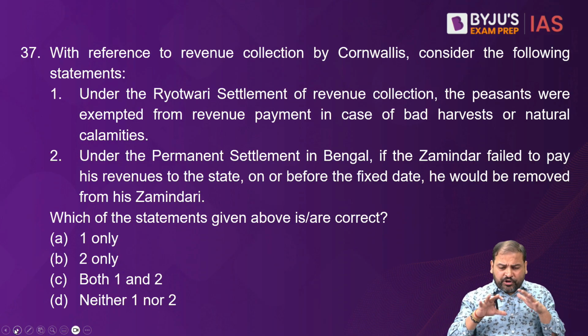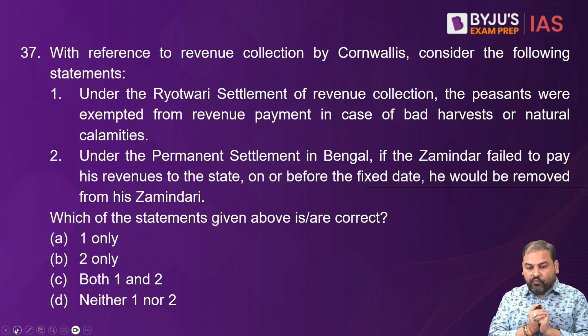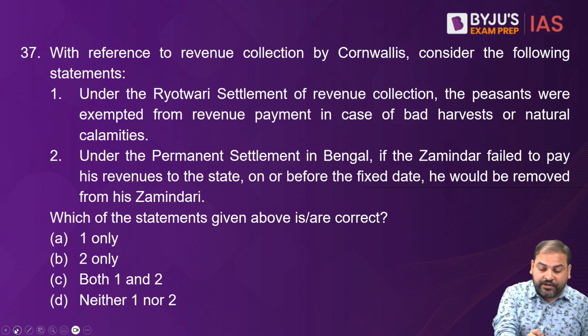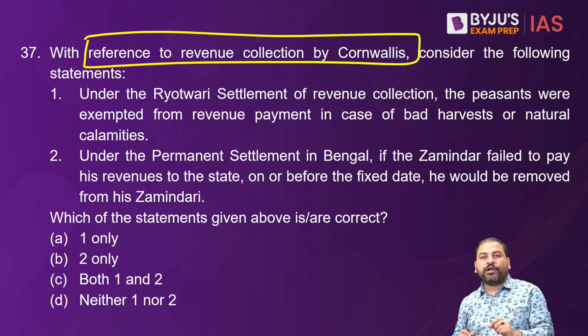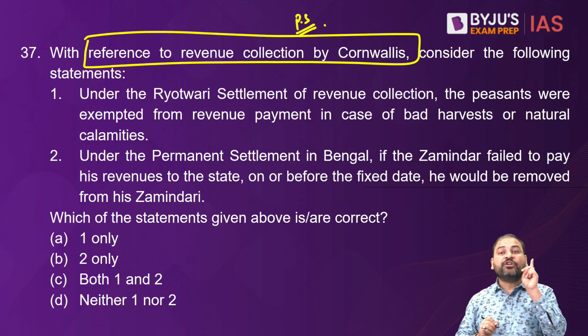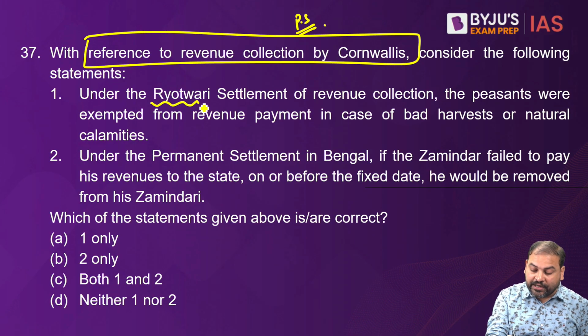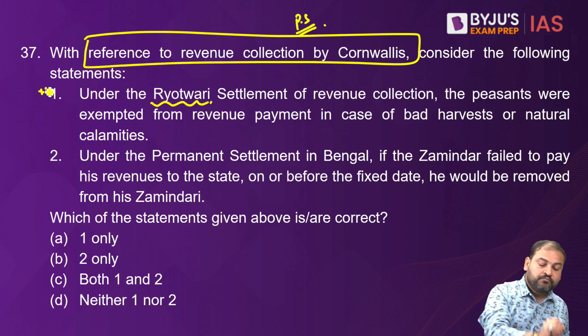Now, if you ask me what is the exact answer, presently I'm confused about this question. Let me tell you why. With reference to revenue collection by Cornwallis, we all know Cornwallis had introduced permanent settlement. He had not introduced Ryotwari. If that is the case, one should be wrong.